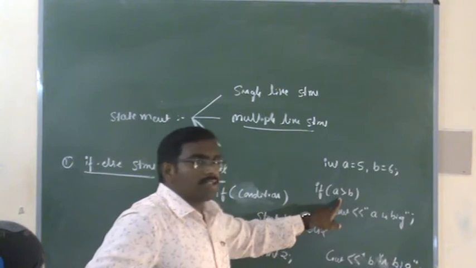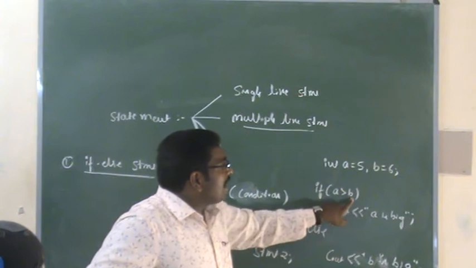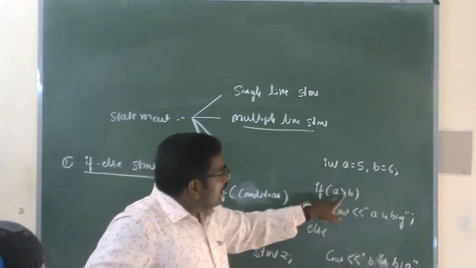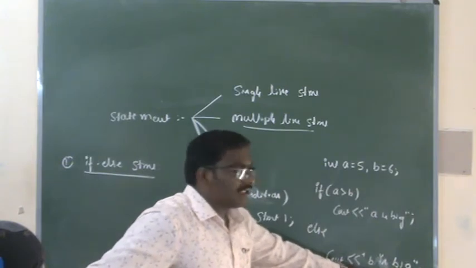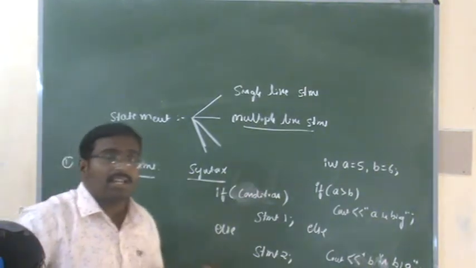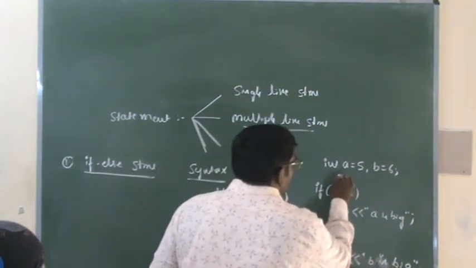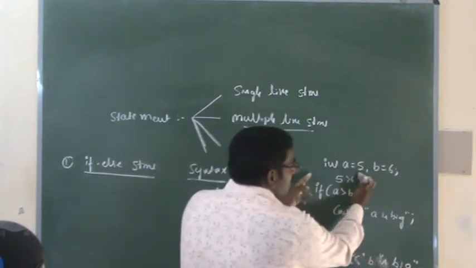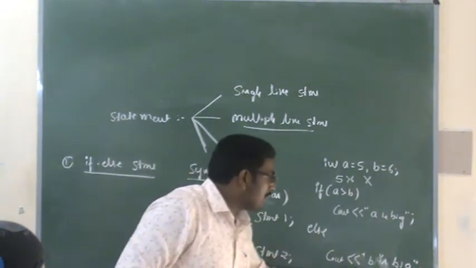Here, what is the condition? A is greater than B. According to our input values, A is 5 and B is 6. So 5 is not greater than 6, which means we can say B is big. Correct? According to our assumed values, A is equal to 5, B is equal to 6, we can say B is the greater value. Now I substitute the same values into the expression: 5 is greater than 6. Here the condition is false. So if the condition is false, the else part will be output.